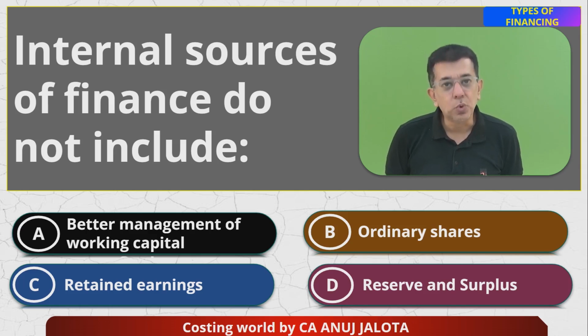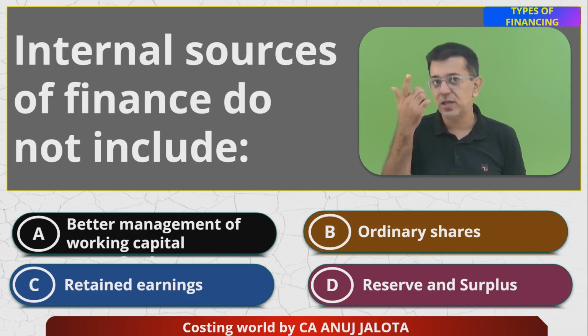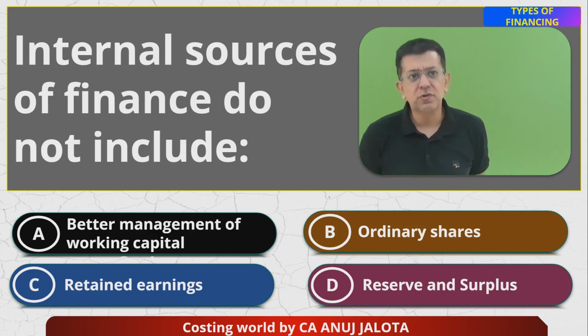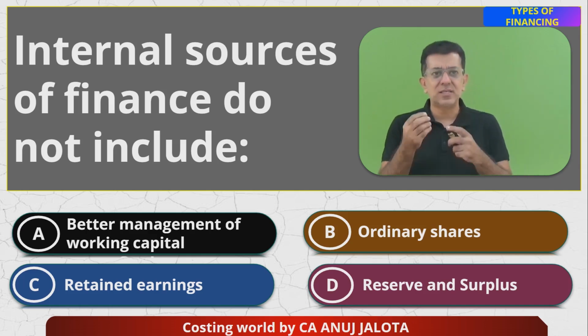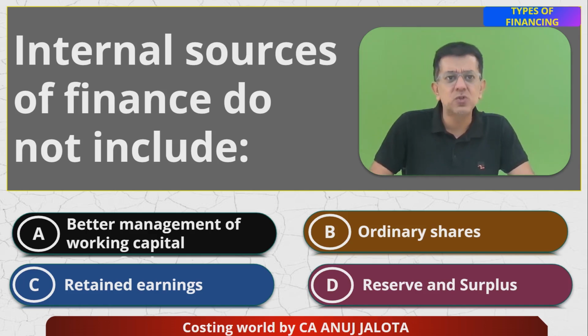Now, in case you do not know the correct answer for any MCQ, keep cancelling whatever cannot be the answer. That's what I thought for this question. Internal source of finance do not include. Now, I did not understand only A: better management of working capital. I don't know how that is a source of finance, to be very honest, because if you manage your working capital better, you will not get more money as such. Yes, you might get more cash for sure, but how does that relate to the question? It's a very stupid option given by the institute. I'll not even discuss that, to be honest. But I'd like to discuss the other options.